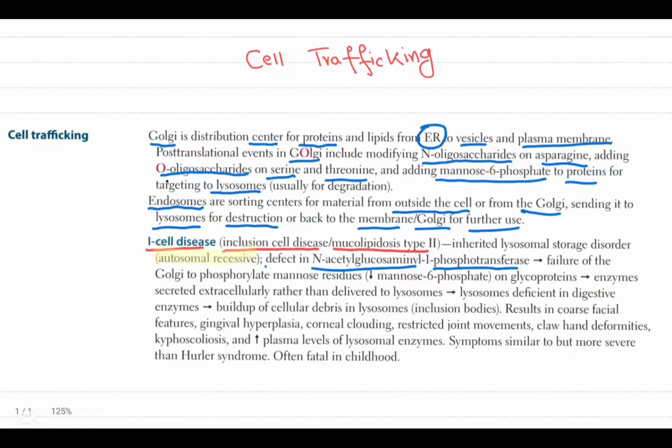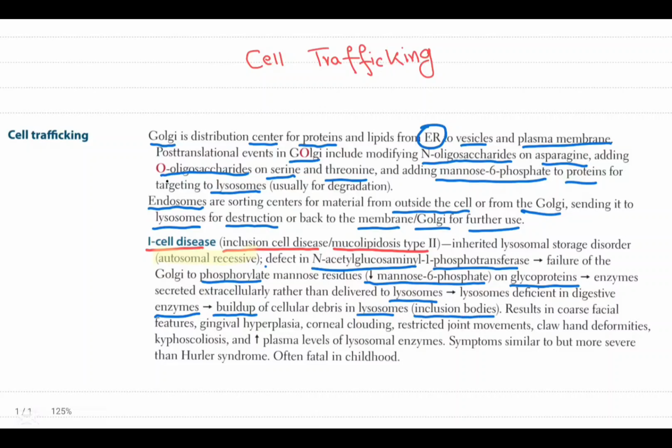The Golgi fails to phosphorylate mannose residues, so there is decreased mannose phosphate on glycoproteins, which leads to enzymes being secreted extracellularly rather than delivered to lysosomes. Lysosomes are deficient in digestive enzymes, which leads to a buildup of cellular debris in lysosomes. This cellular debris is also called inclusion bodies.